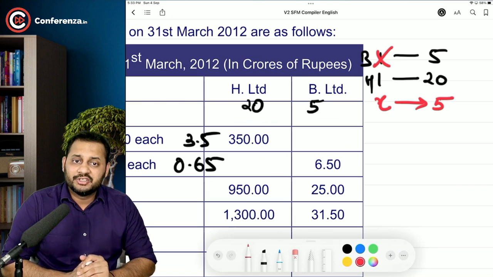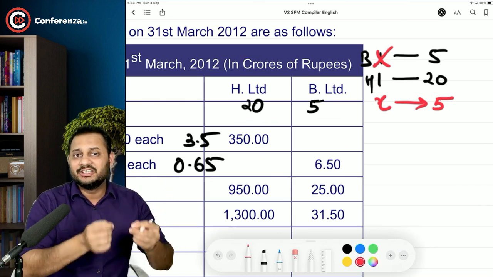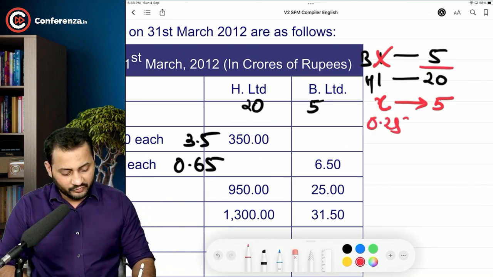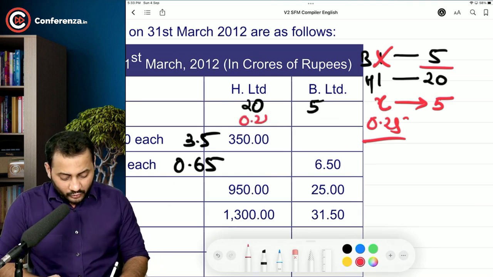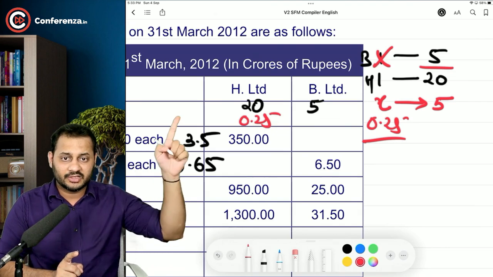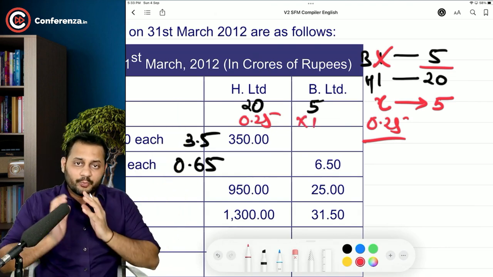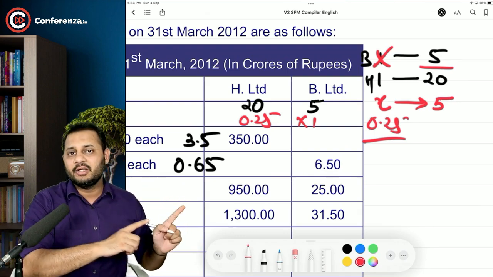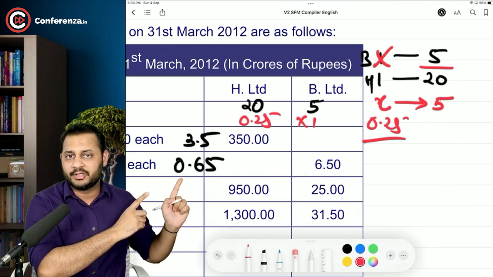So how many shares in H Limited is worth 5? It's 5 by 20, that means 0.25. So this is going to be an exchange ratio. That means 0.25 shares of H Limited is worth 5 rupees. 20 multiplied by 0.25 into 1 share. So 0.25 is to 1. For every share of B Limited, 0.25 shares of H Limited will be given to the shareholders of B Limited.